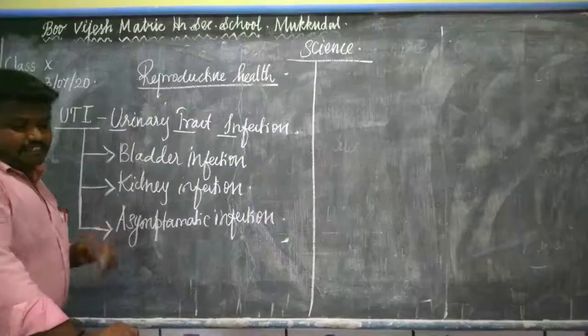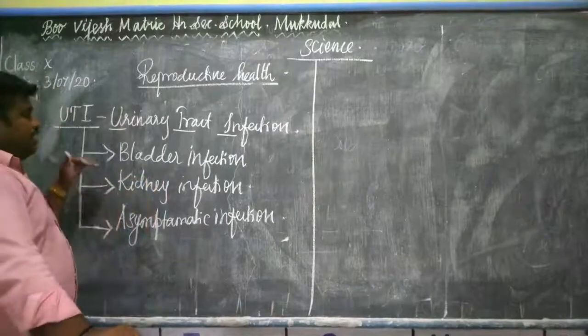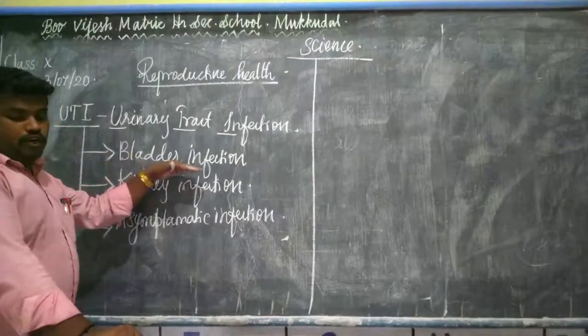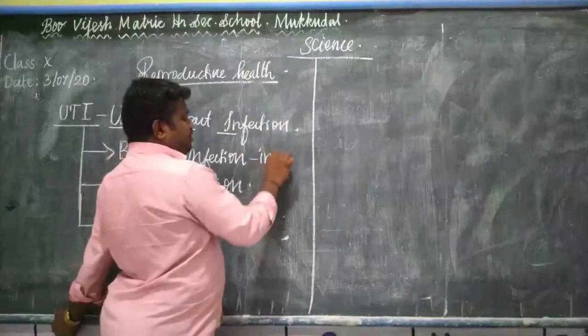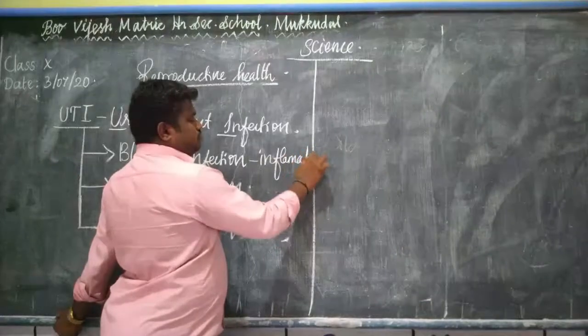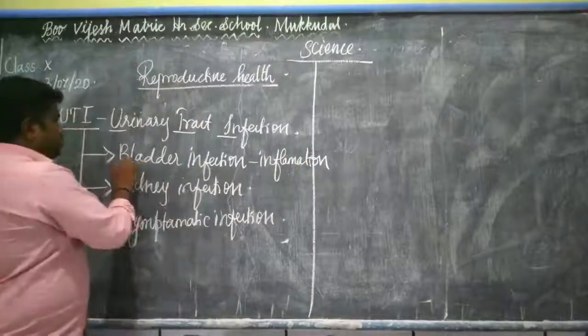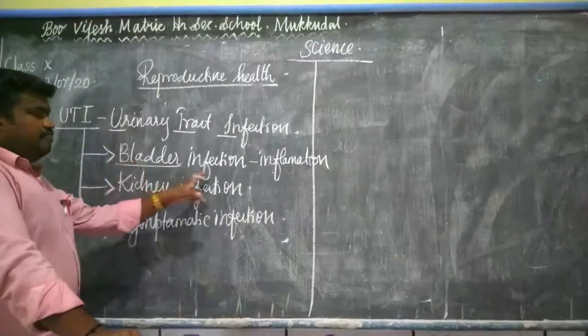First, bladder infections. The bacteria affect the urinary bladder, which leads to inflammation of the urinary bladder. Okay, that is known as bladder infection.